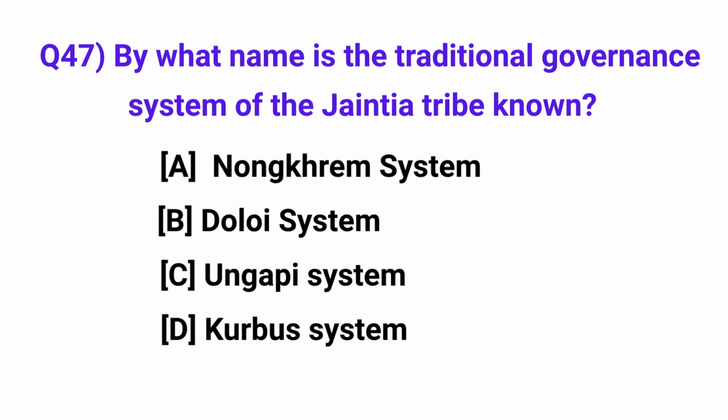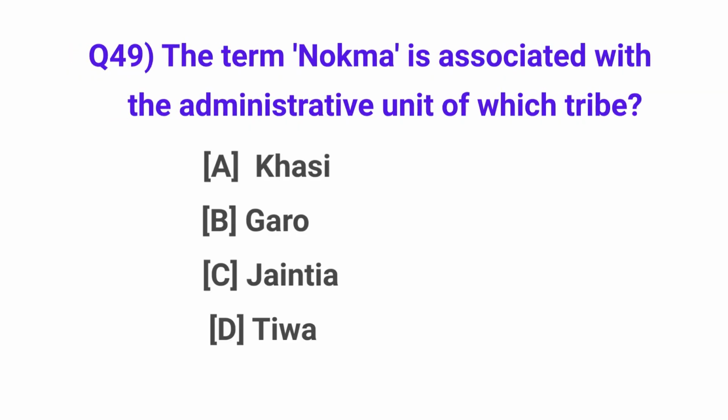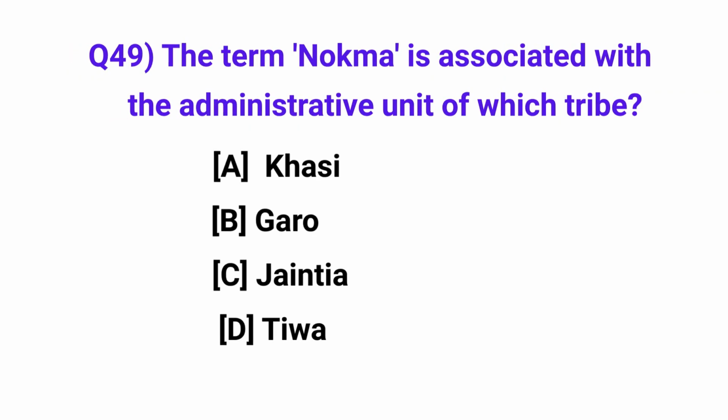By what name is the traditional governance system of the Jaintia tribe known? Answer: Doloi system. Which tribe has the largest population in Meghalaya? Answer: Khasi. The term Nokma is associated with the administrative unit of which tribe? Answer: Garo.